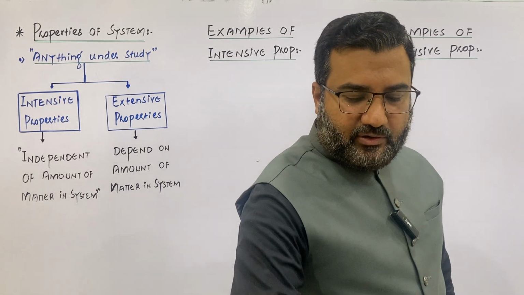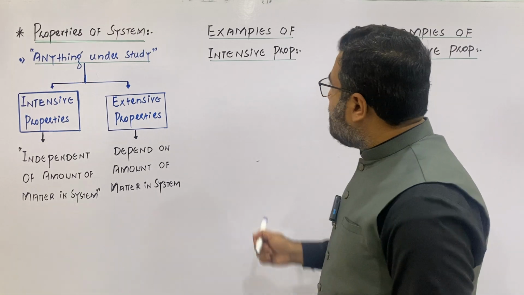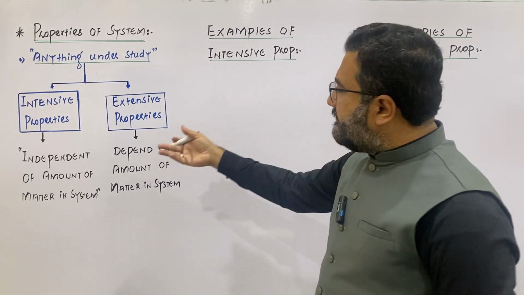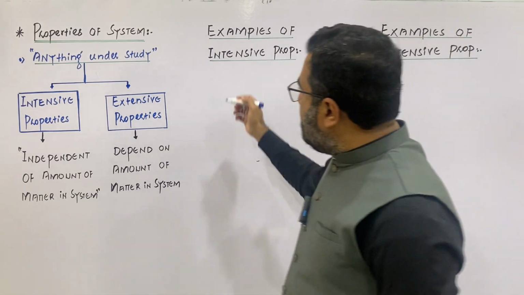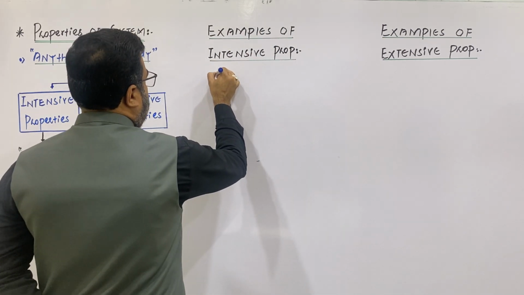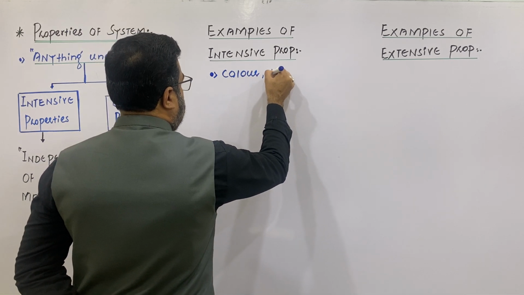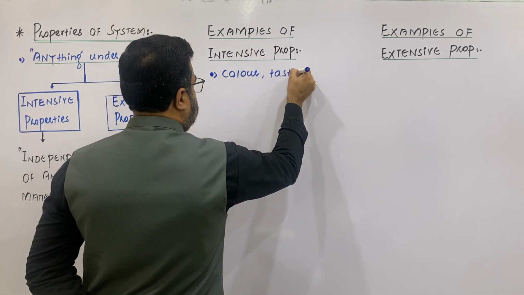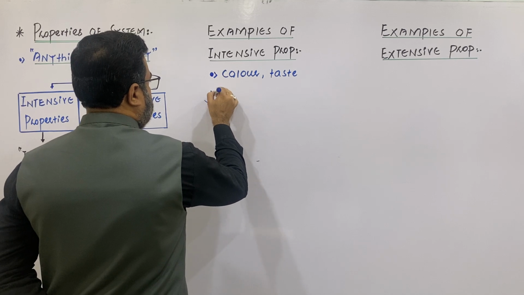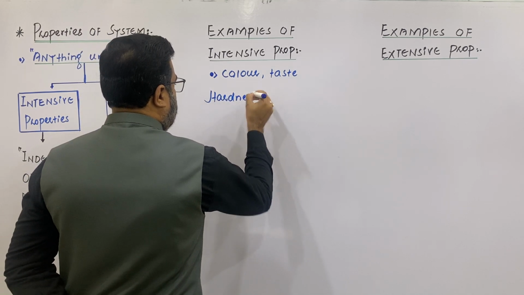Now let us look into the examples of the intensive and extensive properties. First of all, we have intensive properties which are independent of the amount of the matter in system. The famous examples are color, taste, hardness.